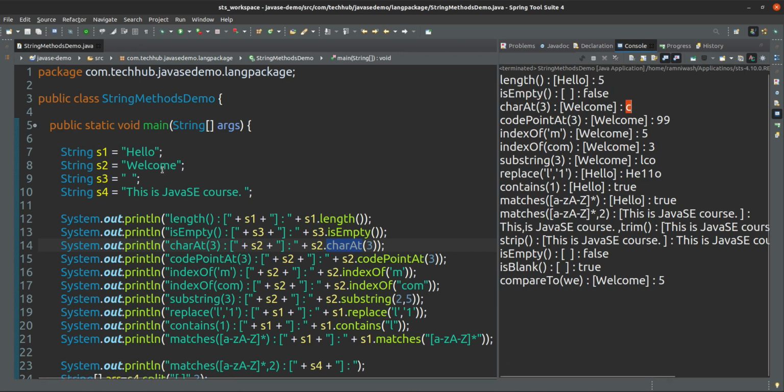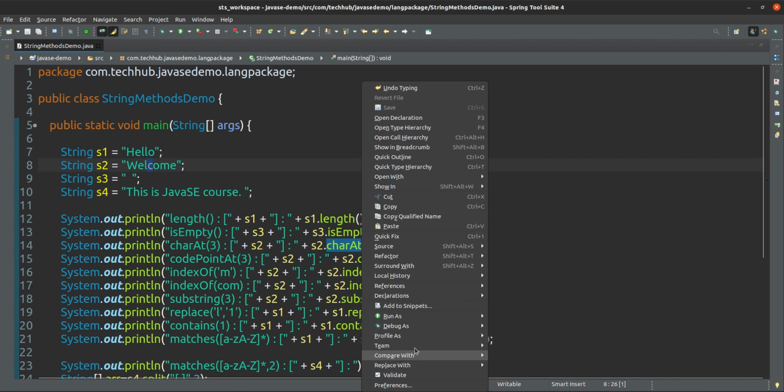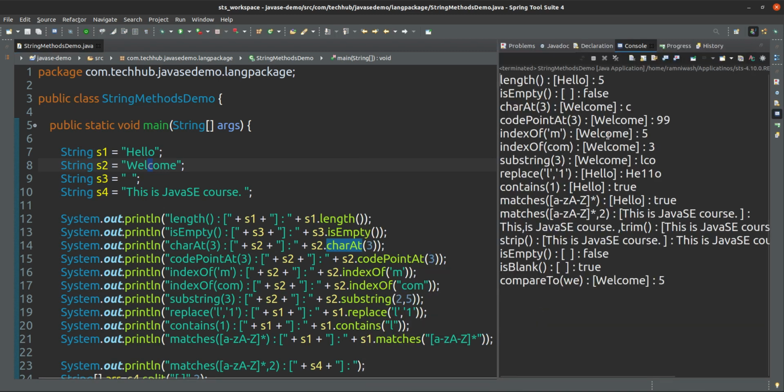What is the value of C? Means what is the value of the character code of C? It is 99 only. Code point at. Index of M. What is the value of index of M? 0 1 2 3 4 5. Yeah, index of M is the fifth one only. Index of COM. If you are giving index of COM, in that case what will happen? Only the first index of C it will return. First index of C, 0 1 2 3 only. Yeah, that's why it is a 3 only.